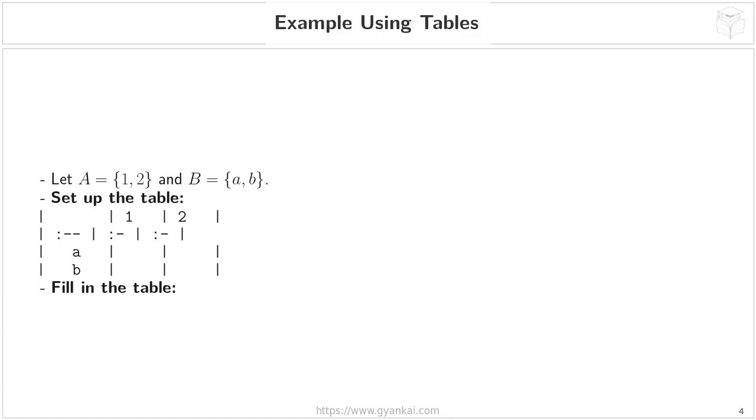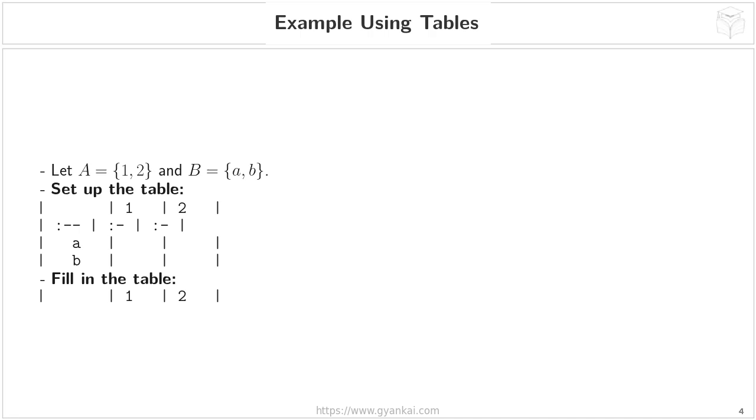Next, we fill in the table. Remember, each cell represents a unique ordered pair. To find the ordered pair for a specific cell, we combine the element from the corresponding row with the element from the corresponding column. So in the first row and first column, we have A and 1. This gives us the ordered pair 1A.